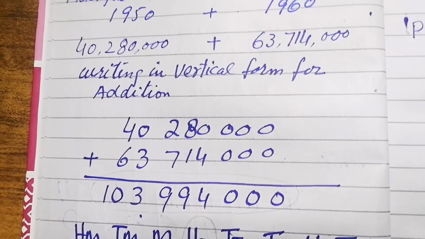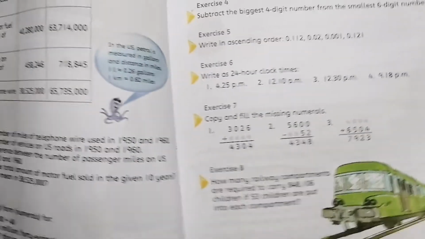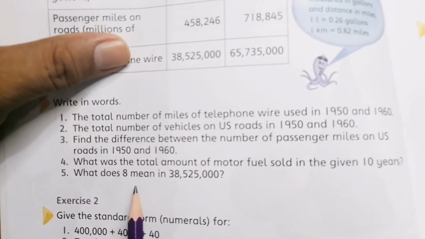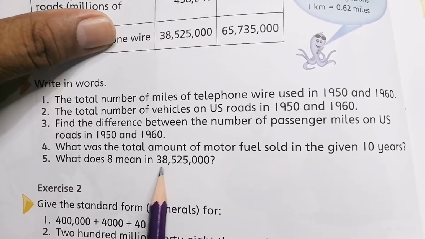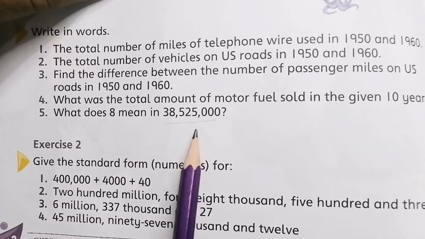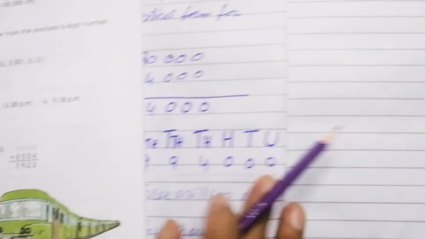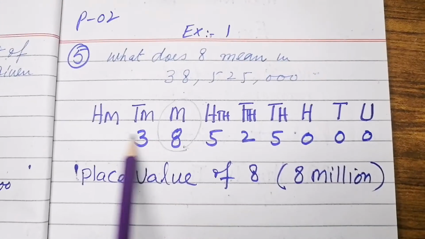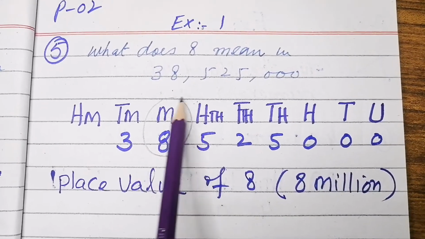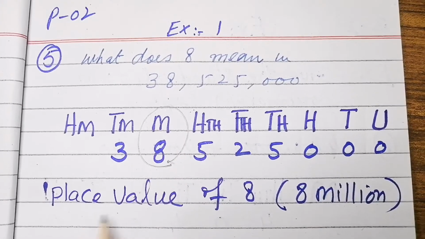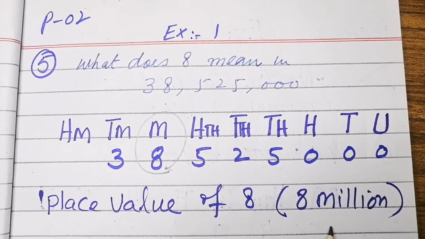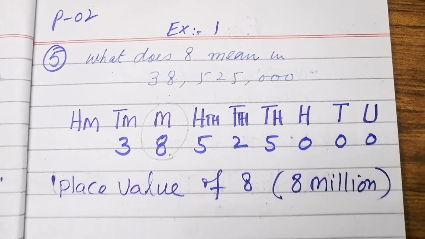This is in words. Then the last part, number 5: what does 8 mean in the figure given? We have to tell the place value of 8. So we'll put this figure into the place value chart, right? We'll see what the place value of 8 is. So the place value of 8 is 8, right? So this is all for today.